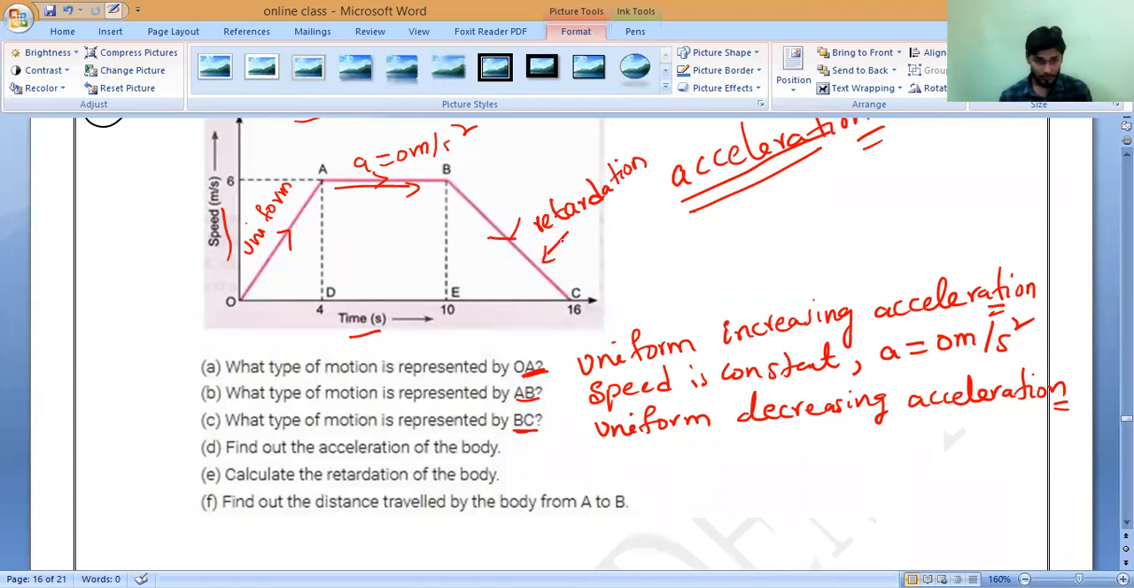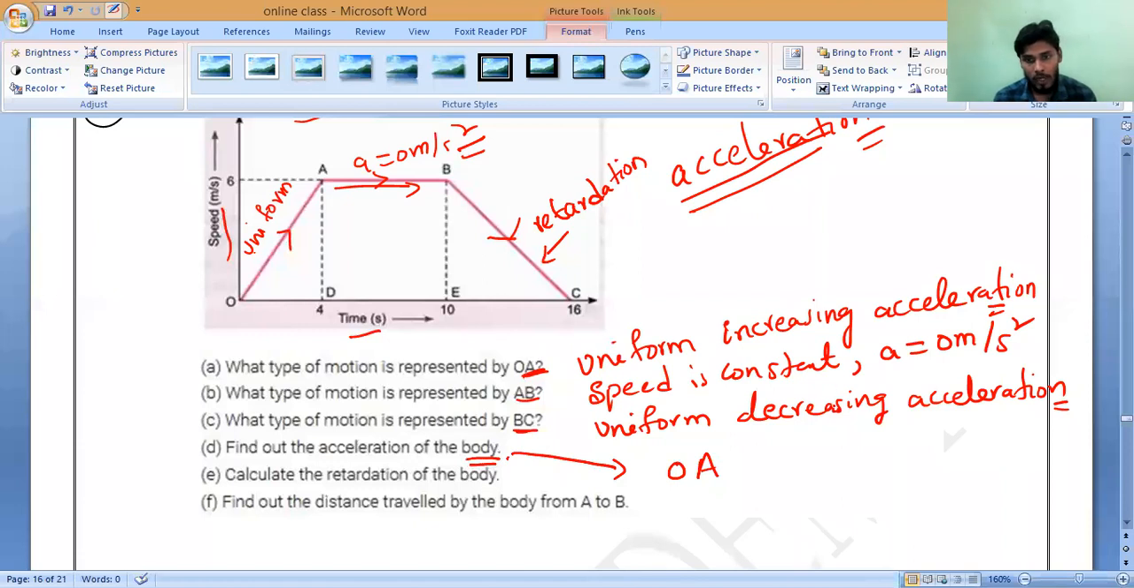Now they are asking to find out the acceleration of the body. Where will the acceleration come, this part or this part? Where is the acceleration? OA. In the middle we know the acceleration is already 0. So acceleration of the body means between OA. Is it yes or no?